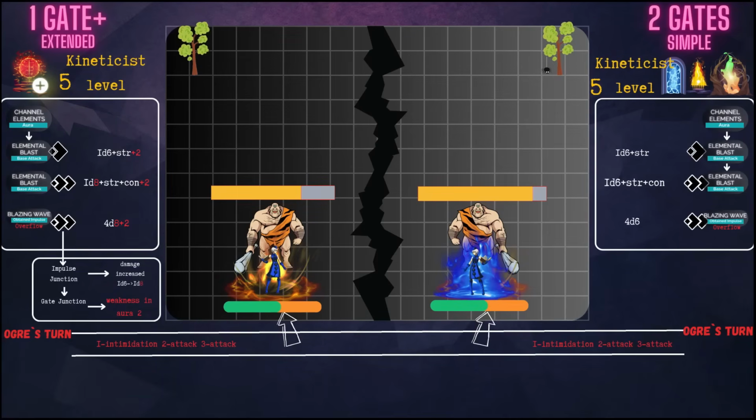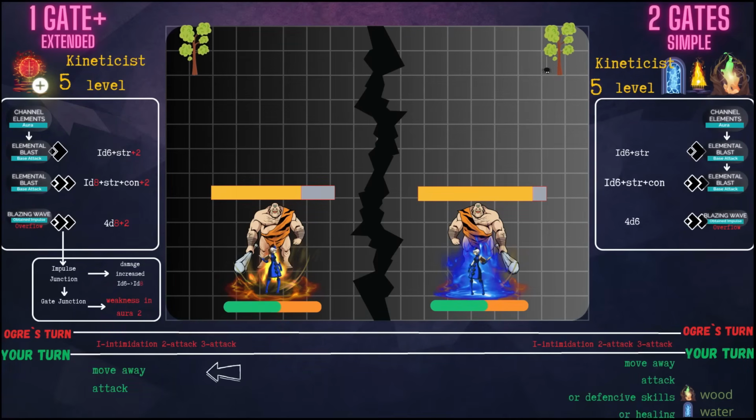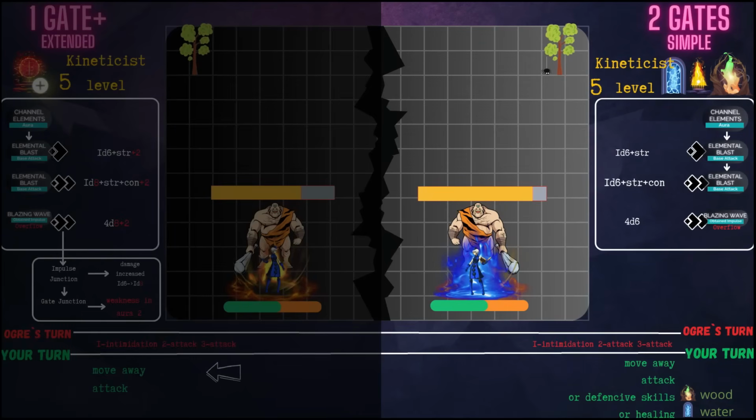He makes several attacks that deal damage. It's back to the kineticist. Up to this point we observed the advantages only for the kineticist on the left. Now we will look at the advantages that the kineticist on the right will have. The kineticist on the left has the option to continue attacking with the existing impulses, dealing increased damage, or move away. The kineticist on the right has more options due to the larger number of gates.